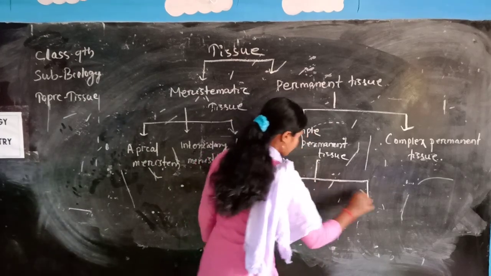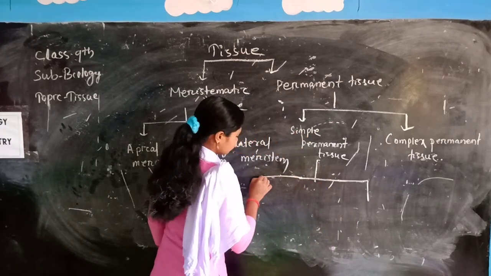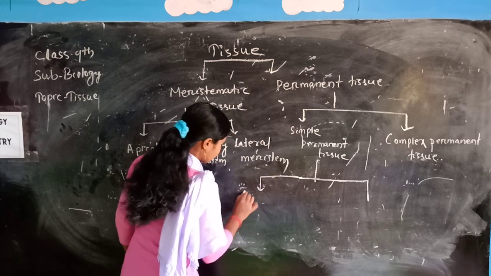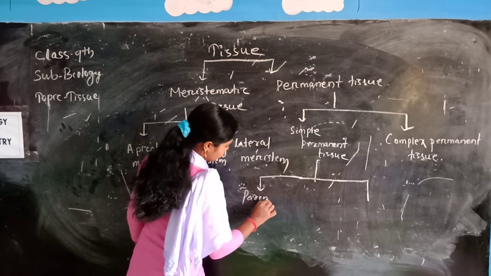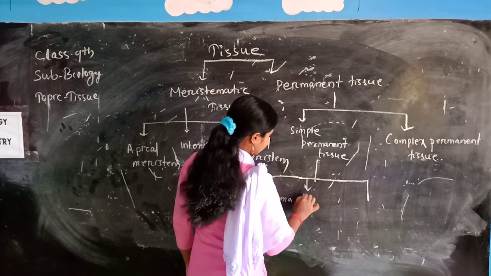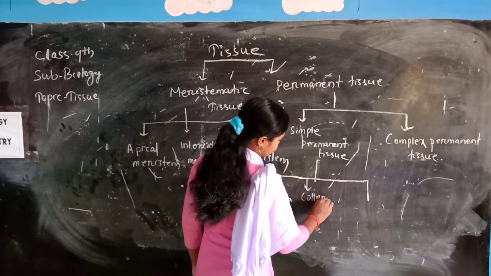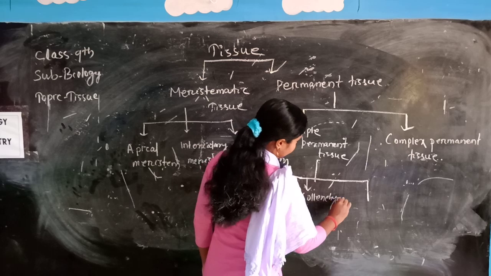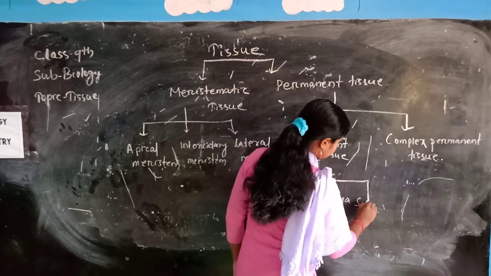Simple permanent tissue is of three types: parenchyma, collenchyma, and sclerenchyma.